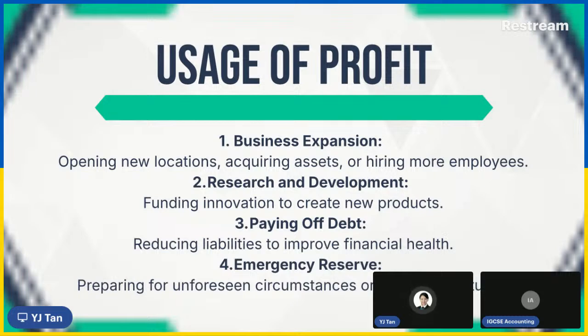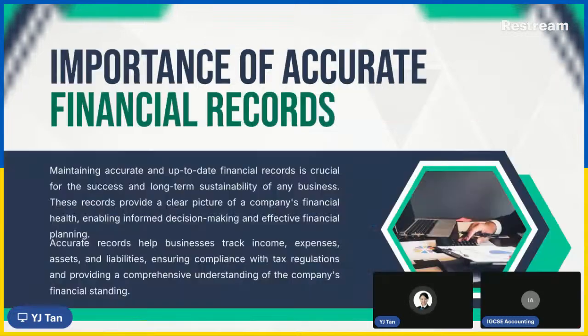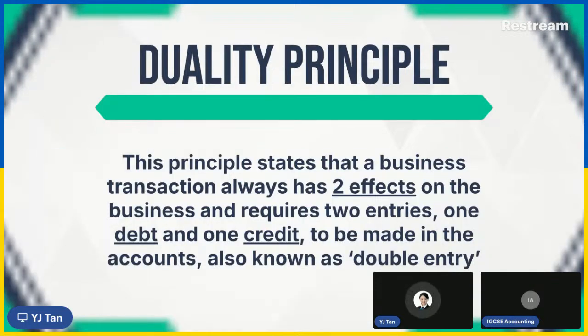Businesses also reserve funds for emergencies. For example, who knows, COVID. Of course everyone doesn't want it, but you may need to reserve certain funds for any unforeseen circumstances.